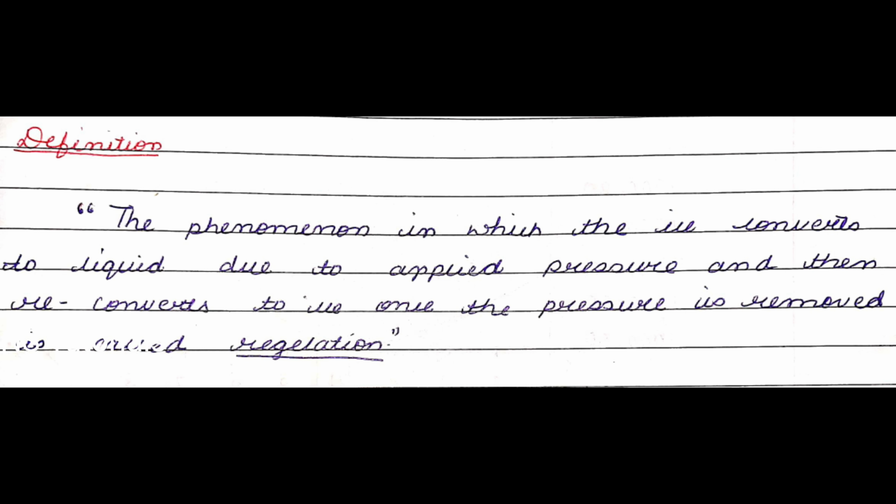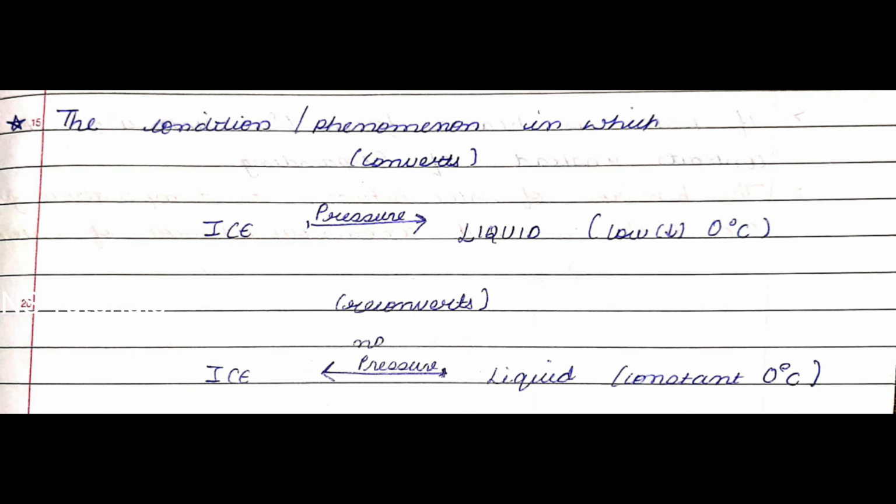So the phenomenon in which the ice converts to liquid due to applied pressure, that is, the pressure is applied through the metal wire, and then reconverts to ice once the pressure has been removed, is called regelation. Students, you can even remember this definition by referring to this flowchart. The phenomenon in which the ice converts into liquid when the pressure is applied, the melting temperature decreases from 0 degrees Celsius, and the liquid reconverts back to ice when there is no pressure, keeping the temperature constant at 0 degrees Celsius, is called regelation.